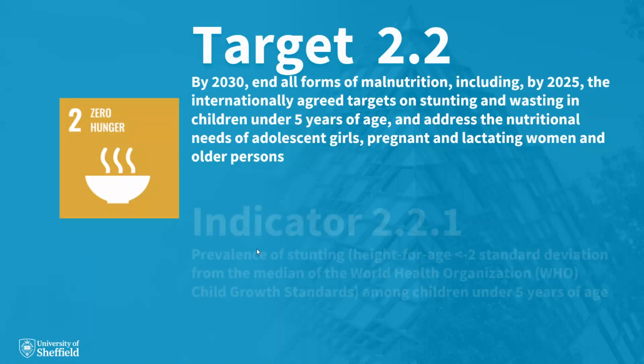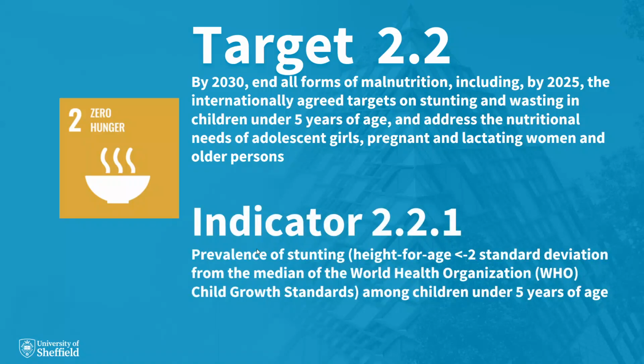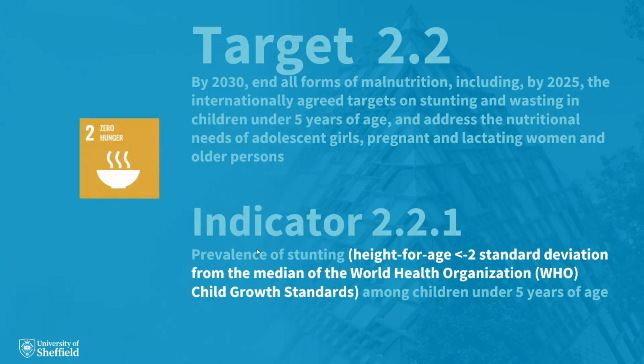Within this SDG, there is a target to end all forms of malnutrition by 2030. Progress against this target is monitored using a number of indicators, one of which is the prevalence of stunting among children under 5. This is defined as having a height for age of less than -2 standard deviations from the median of the World Health Organization Child Growth Standards.